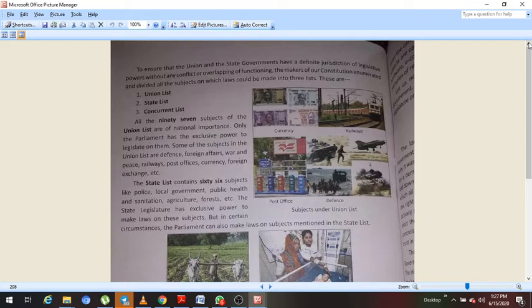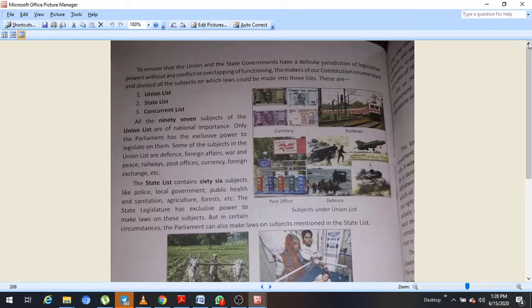Let us see. All the 97 subjects of the union list are of national importance. Only the parliament has the exclusive power to legislate on them. Some of the subjects in the union list are defense, foreign affairs, war and peace, railways, post office, currency, foreign exchange, etc. Means total there are 97 subjects in this union list, and they are of national importance, on which only central government or parliament can make laws.